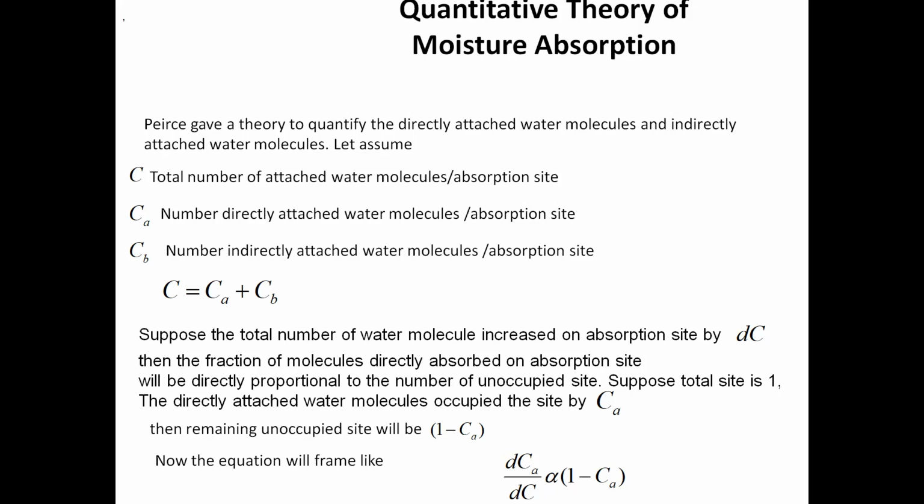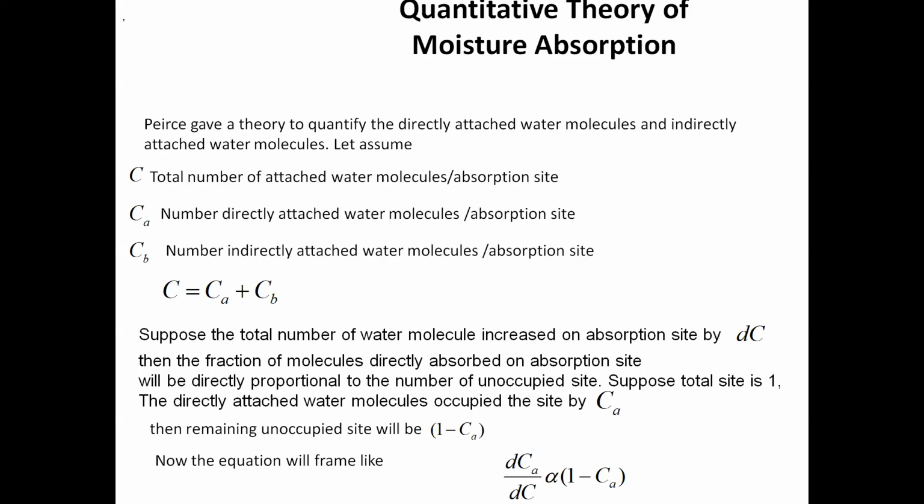CA is the number of directly attached water molecules on an absorption site. Now you know what are directly attached water molecules and what are indirectly attached water molecules. So CB is the number of indirectly attached water molecules on absorption site. So by the principle, or by basic definition, C will be equal to CA plus CB. Now come to this statement.